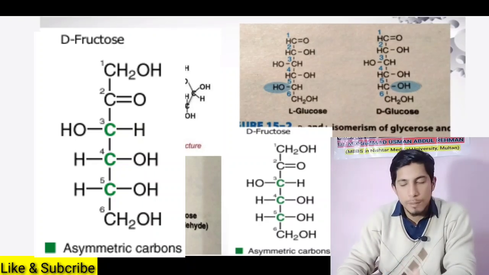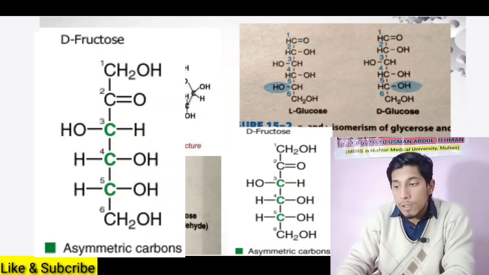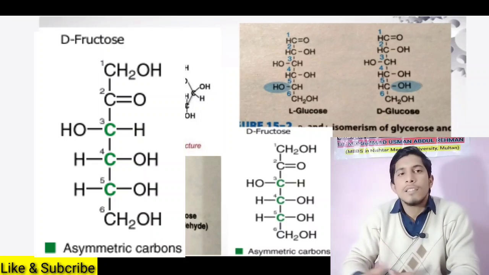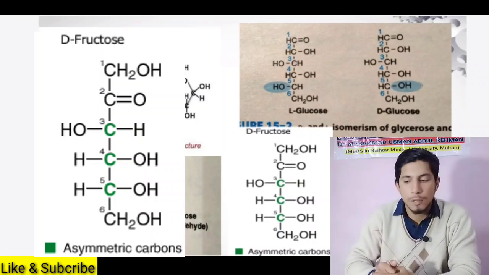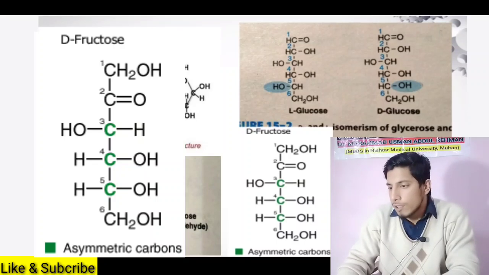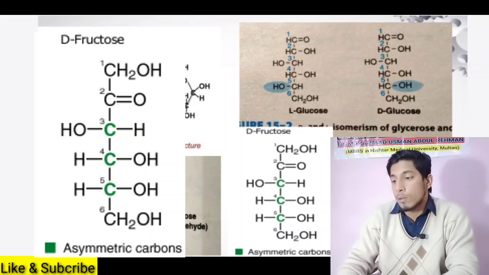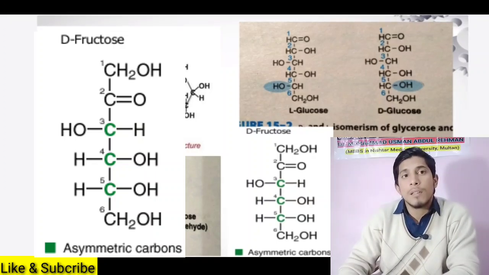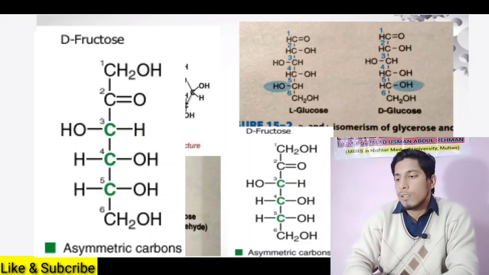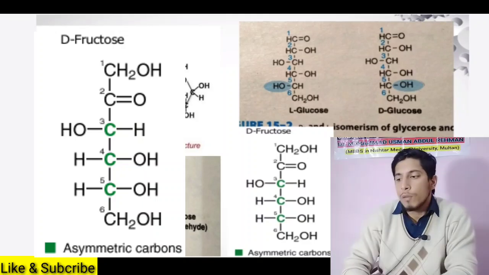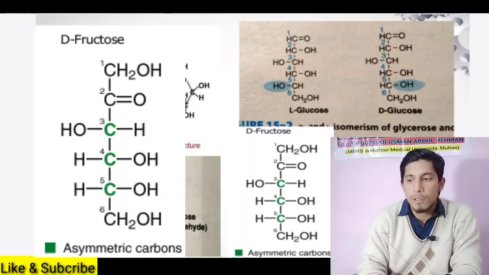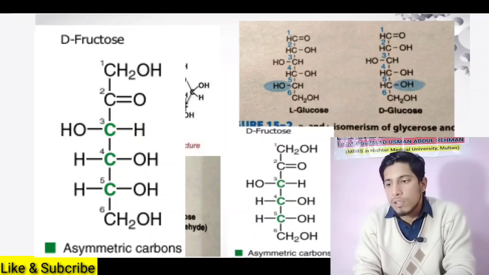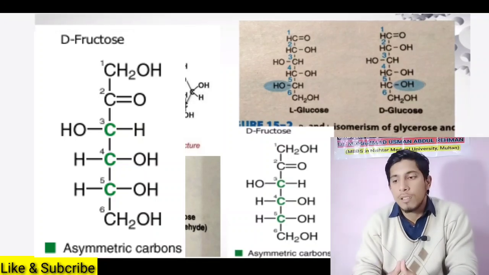Carbon number 3 is asymmetrical. Carbon number 4 is also asymmetrical. It is connected to four different types of groups: an OH group, one group on this side and a second group on this side. So carbon numbers 3, 4, 5, all of these are asymmetrical carbons. This is the structure of fructose. Fructose consists of 3 asymmetrical carbons, whereas glucose consists of 4 asymmetrical carbons.